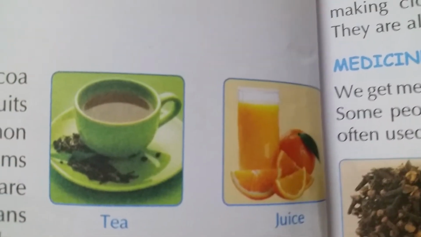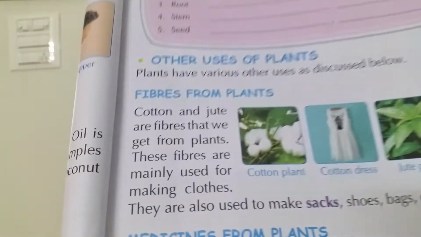Is it clear, amma? Every day your mother, father and grandparents drink coffee or tea. How do they get it, amma? Coffee powder comes from the coffee seeds and tea powder comes from the tea leaves. And chocolates, you know chocolate, how are chocolates made, amma? Chocolates are made from the seeds of cocoa plant. Is it clear? And some of the other uses of plants, amma.